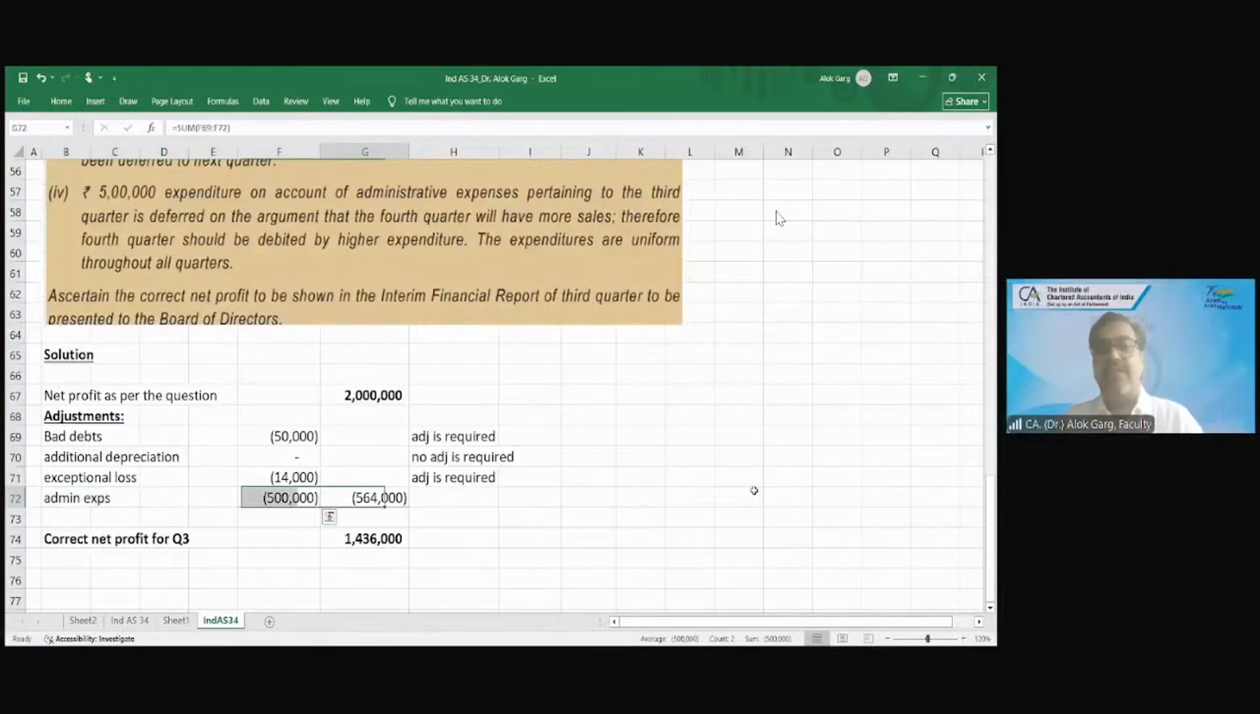5 lakh rupee of admin expenses needs to be adjusted. What is your correct net profit for Q3? It is not 20 lakh, it is 14 lakh 36,000. This is the correct net profit of Q3. Is that clear to all of you?